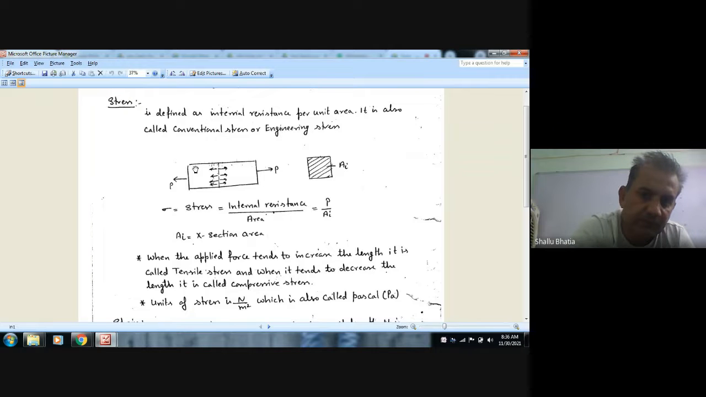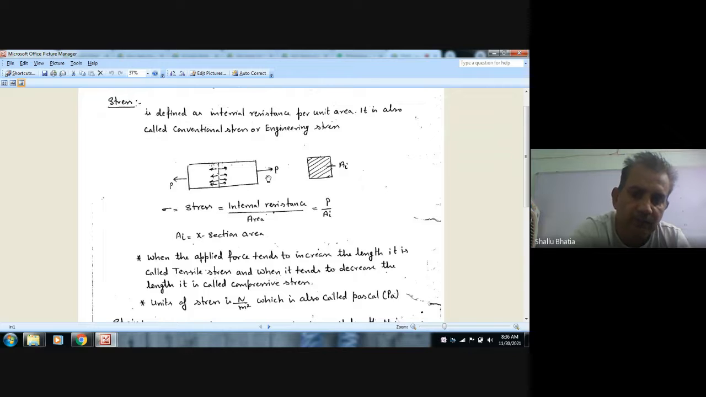Suppose we take a bar. This is our bar, and we apply a load. Ai is its initial cross section area. When we apply equal and opposite load, then it will resist this load by applying this internal resistance. It will resist deformation. So this internal resistance is equal to applied load until it deforms permanently. So this internal resistance per unit area is called stress, where Ai is cross section area, P is load, and sigma is stress.